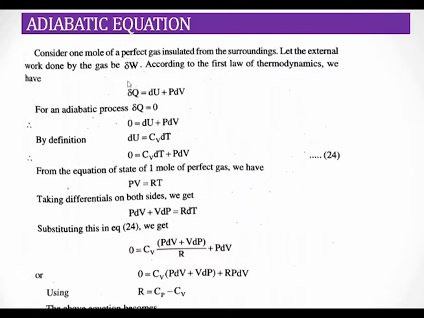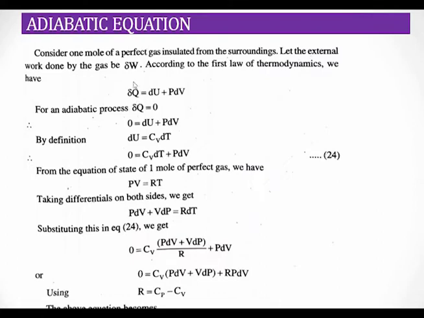So now here delta Q is equal to dU plus P dV. At constant volume, what happens to P dV? That term vanishes. So when we take delta Q by delta T at constant volume, you will get ∂U by ∂T at constant volume. So what is delta Q by delta T at constant volume? That is nothing but Cv, the specific heat capacity at constant volume.